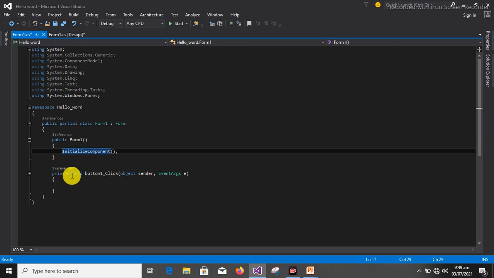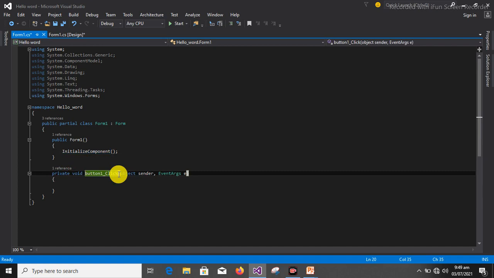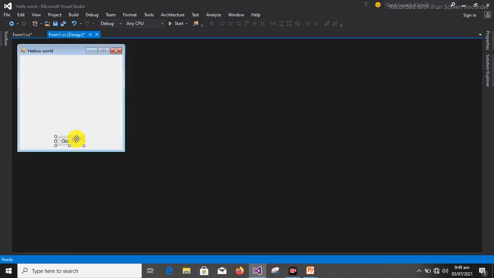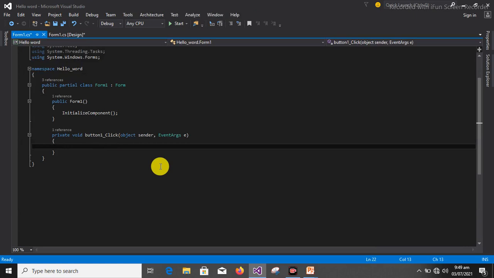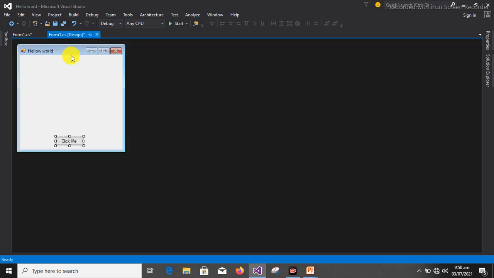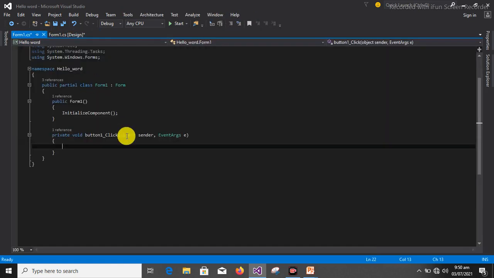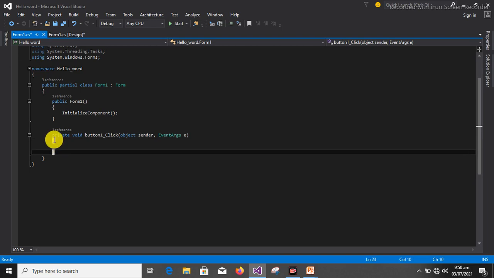So we have private void button1_Click. Now this is where we are going to work. If you observe, after clicking on this button, my cursor keeps blinking here, meaning this is where I'm to code any instruction I want this button to do. It must not go beyond these open and close braces.